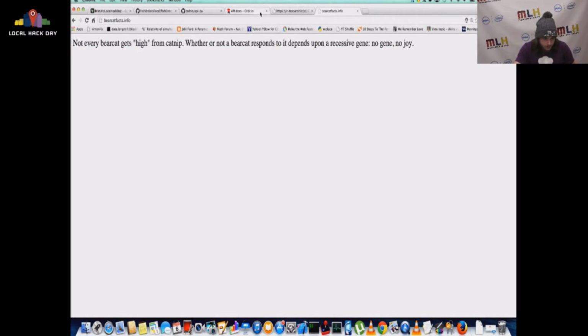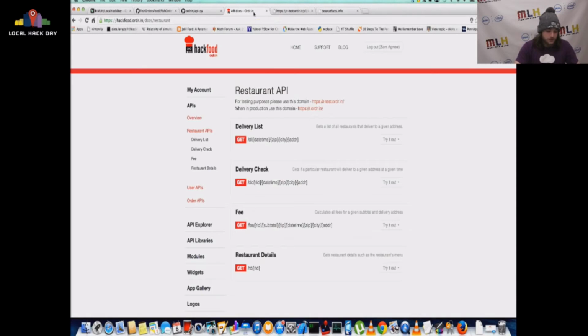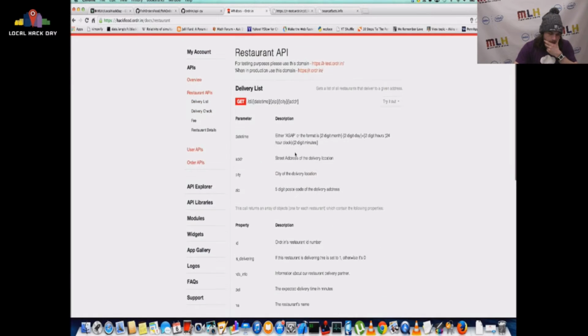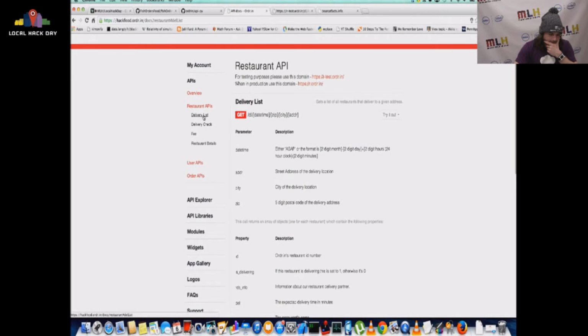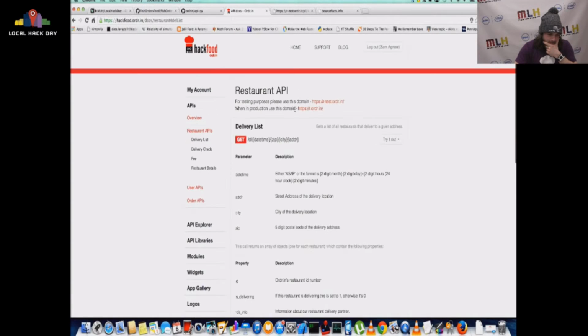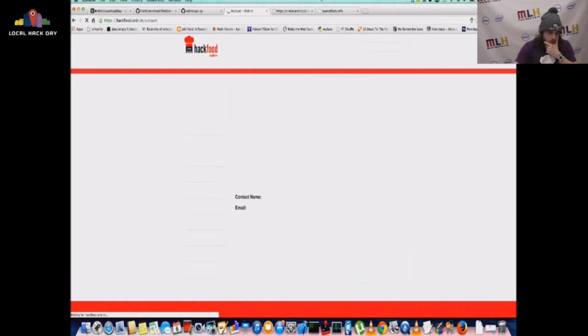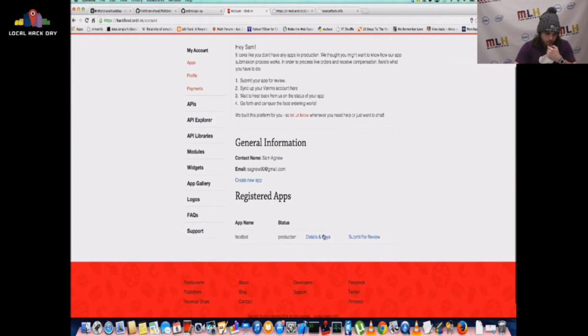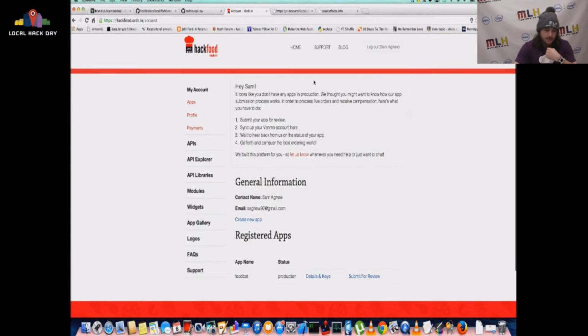So I'm going to use the Order In API as an example, just because I work for them and that is something I'm familiar with. This is our API Explorer right here. Let's check out this one, delivery list. Okay, this is a little bit different because you have to have an API key.